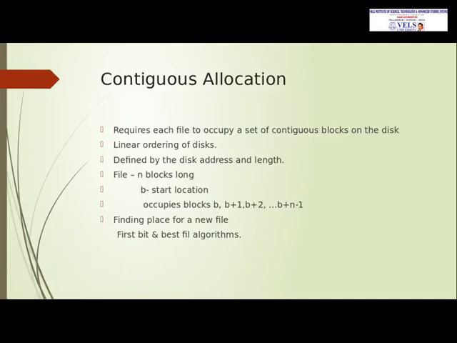So, contiguous allocation requires each file to occupy a set of contiguous blocks on the disk. Linear ordering of the disk is followed. Contiguous allocation is defined by disk address and length. For example, n blocks are available. The contiguous allocation starts from B, the start location, and occupies blocks B, B plus 1, B plus 2, and up to B plus n minus 1. It finds a place for a new file by the best fit or first fit algorithms.